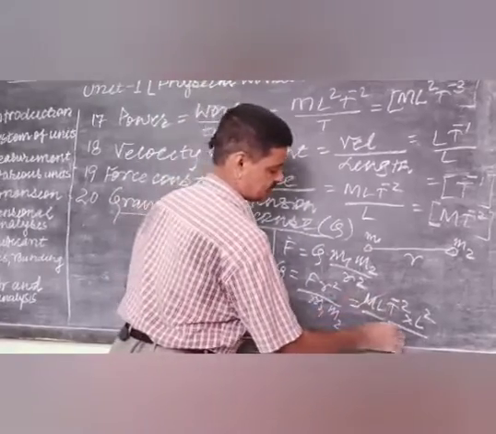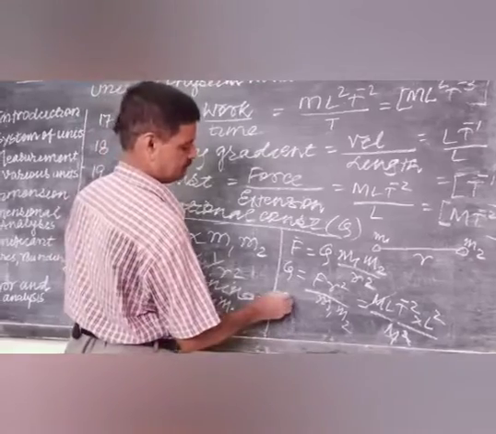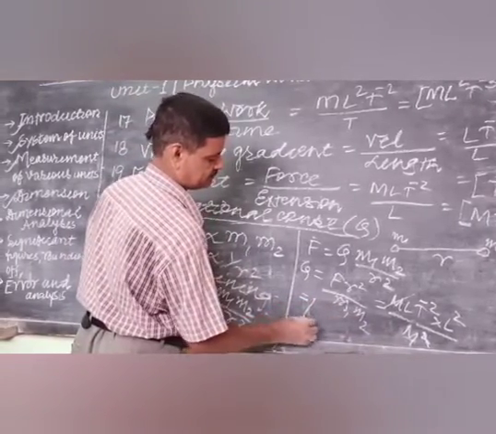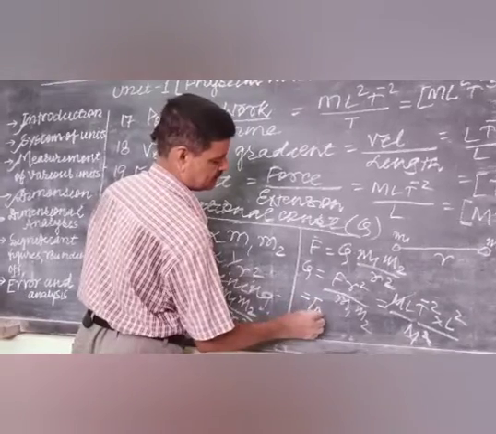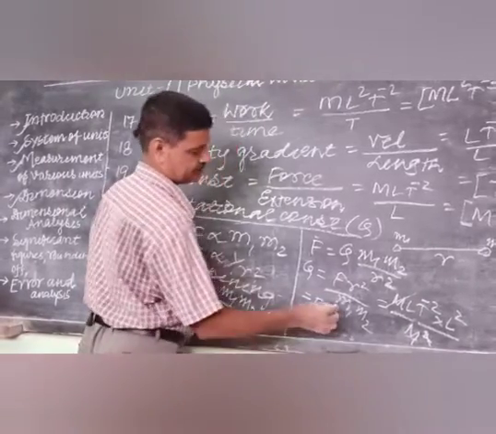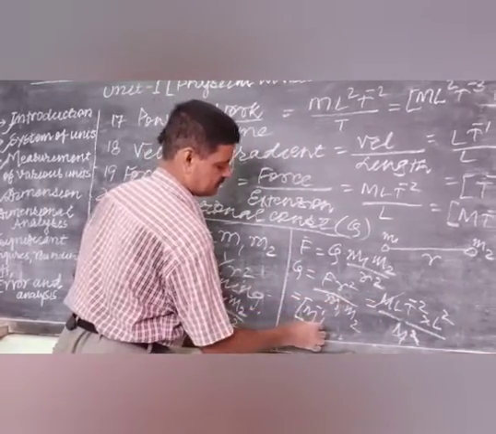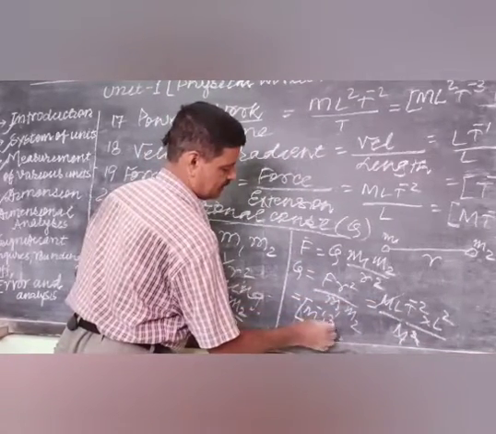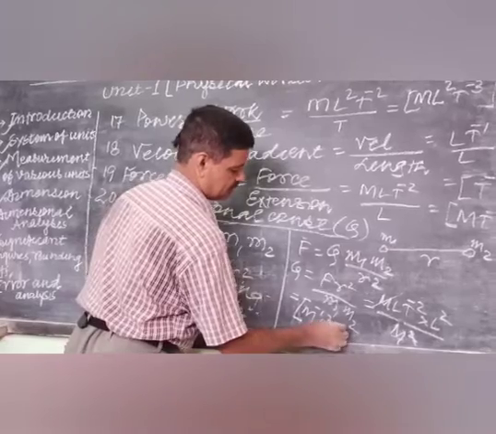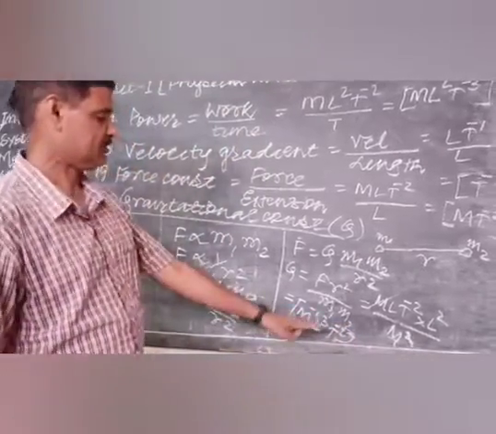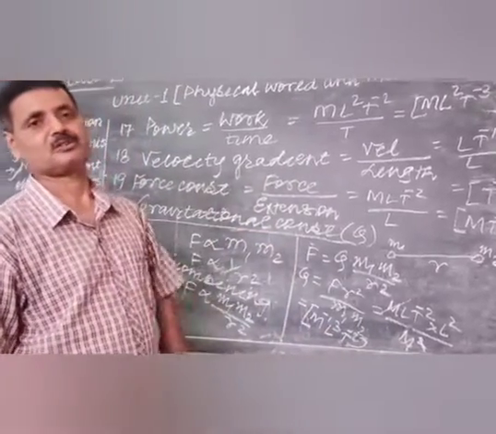This M and this square cancel, and finally I can write M to the power minus 1, L to the power 3, and T to the power minus 2. This is the dimension of gravitational constant.